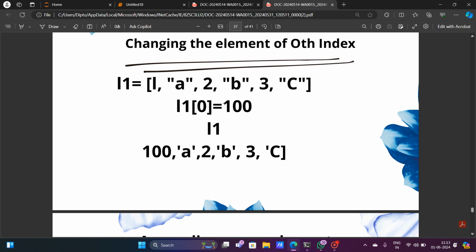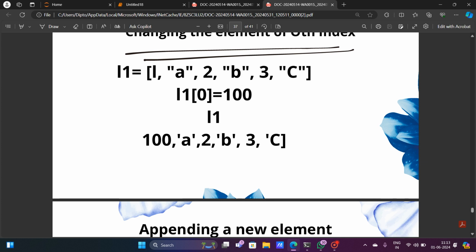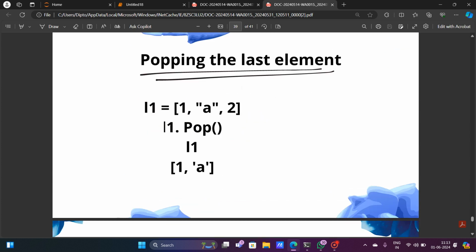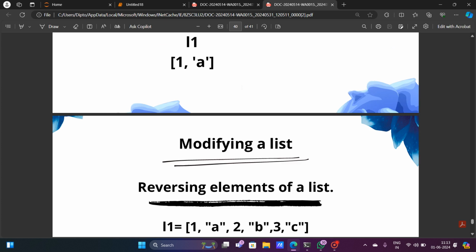Suppose I want to change the element of this index. Suppose I want to change this B. Then I will obviously give that B is here the fourth index element. That means the index of B is 4. So I will give L1 within the third bracket 4, and whatever value I want to change, I will just give it equal to. So appending a new element and popping the last element, those are the things that we are going to learn here.